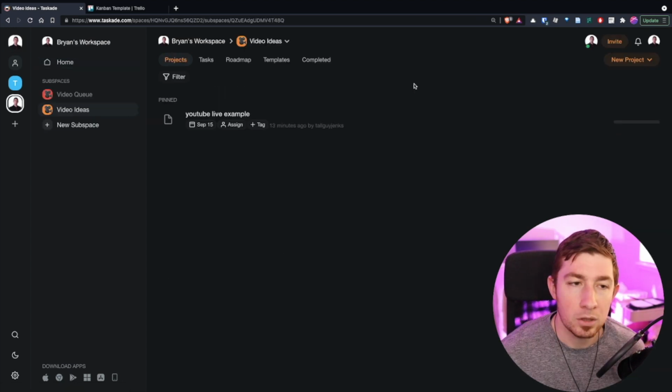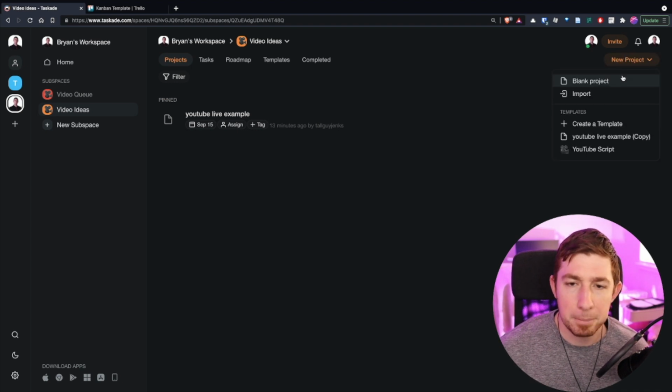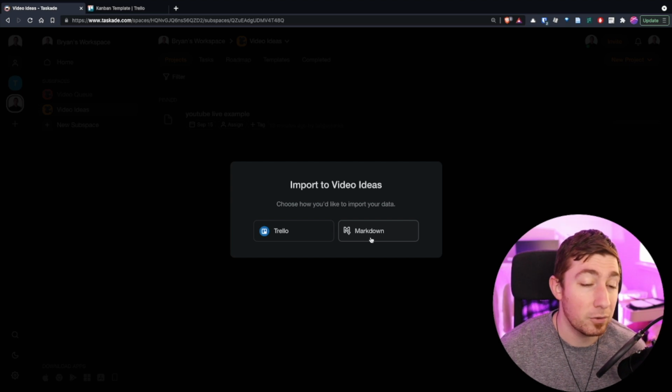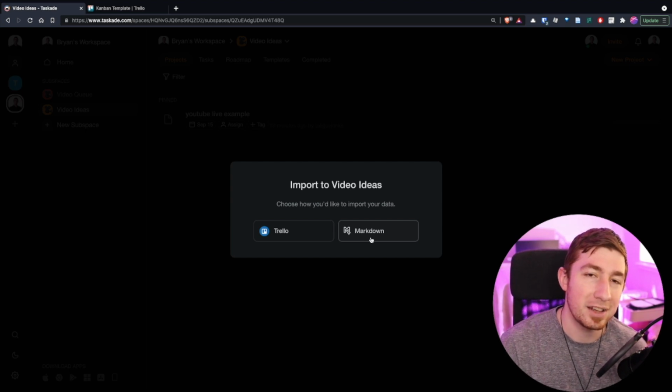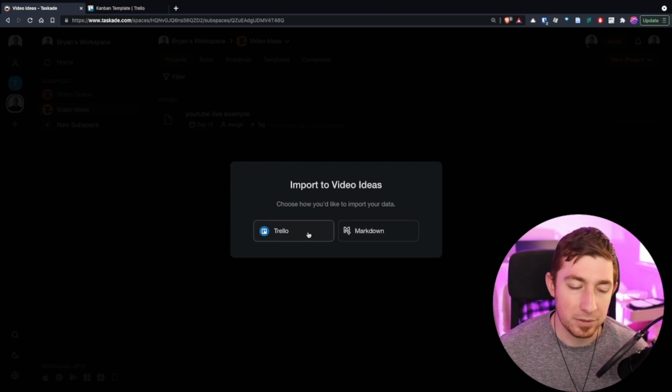That's pretty rad. You've seen me make new projects from scratch, from templates, but what are these import options? So import, we can do two different things, import from Trello or import from Markdown. This is a really cool feature, especially when you start going back and forth where I want to go from Trello to Taskade to Markdown to get things out. So this is a really cool way of doing things.